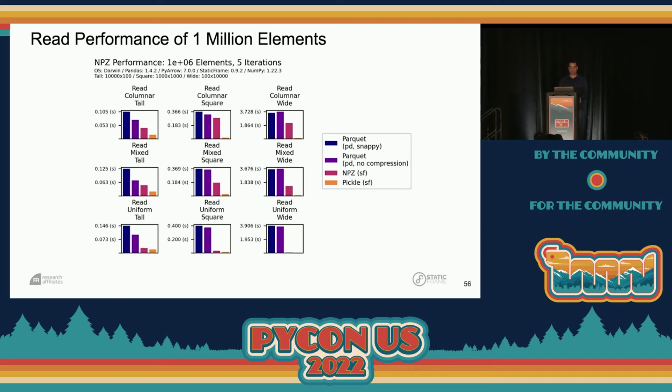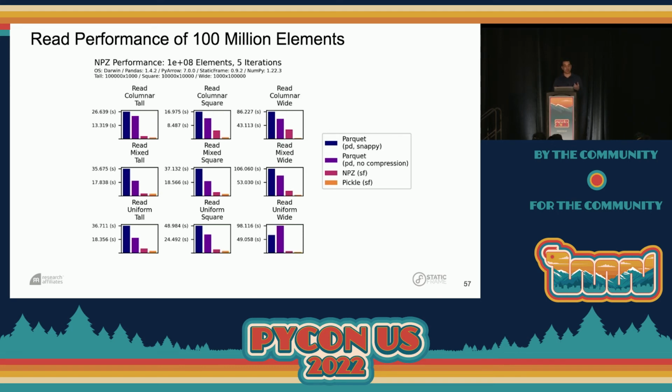Notice that NPZ in magenta is faster than Parquet with and without compression in all cases here. And as the data gets more uniform, as we go down, we see that NPZ performance increases. Notice also that compression sometimes reduces Parquet performance. That's going to be relevant when we look at the trade-off in file size on disk.